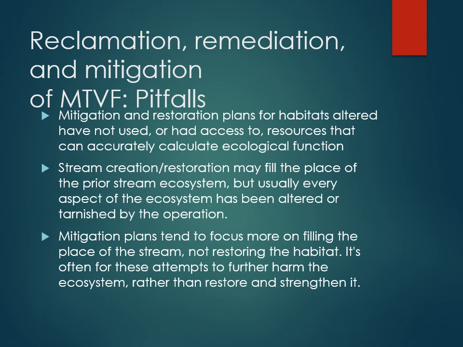So there are some downfalls to the methods used to reduce the harm to these habitats. The mitigation and restoration plans for habitats altered have not used, or may not have access to, resources that can accurately calculate ecological function. Stream creation and restoration may fill the place of the prior stream, but usually every aspect of that stream ecosystem has already been altered or tarnished to a point of no return in a way. Mitigation plans tend to focus more on filling the place of the stream, not restoring the actual habitat. It's often the case that these attempts further harm the ecosystem, rather than restore and actually strengthen it.